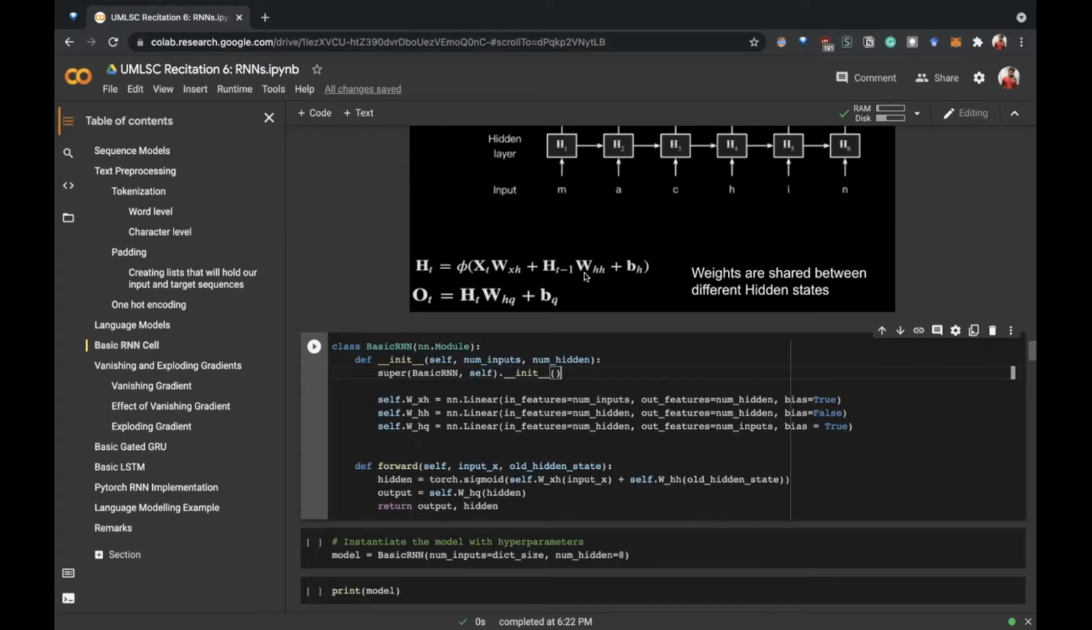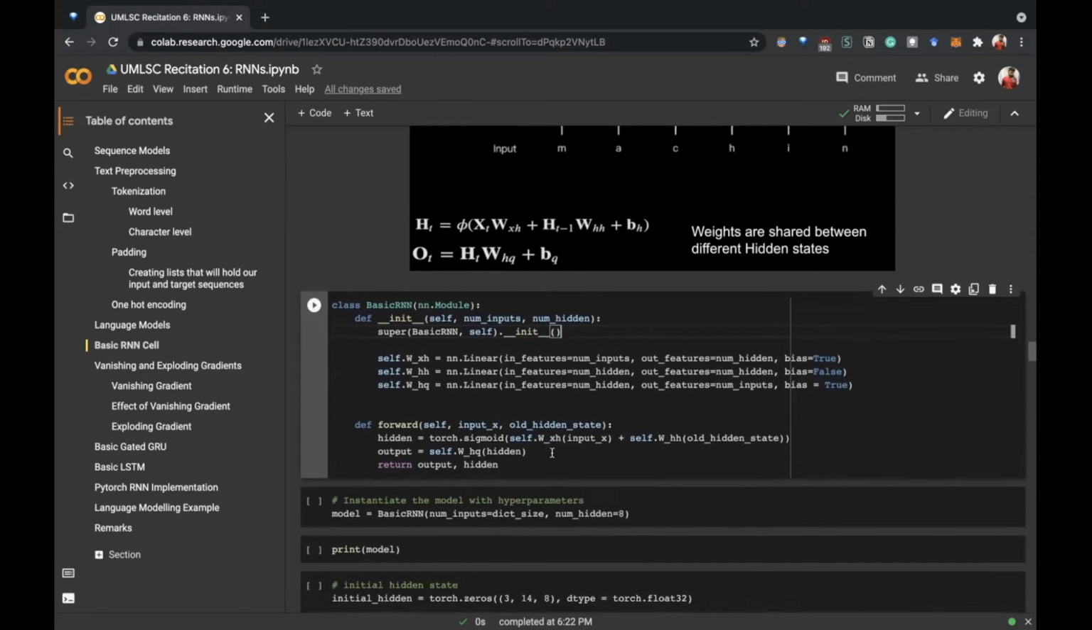So here the number of inputs is num hidden, and the number of out features is also num hidden. And similarly for W_hq, which is this network now, we have the bias term here, which is why bias is true. And here in this example, we are considering that the number of input elements is the same as the number of output elements, which is why the out features is also num inputs here.